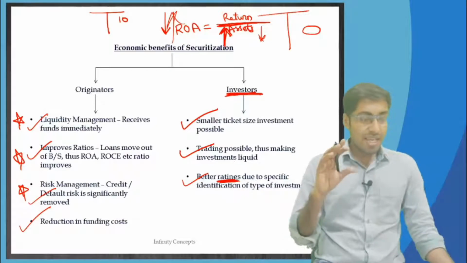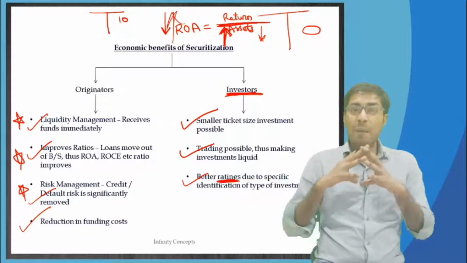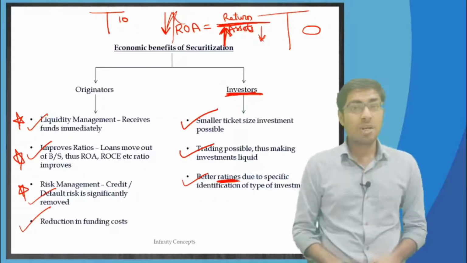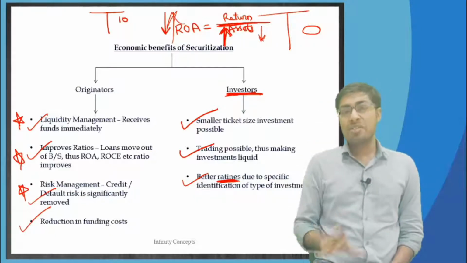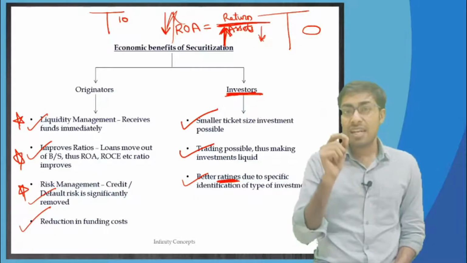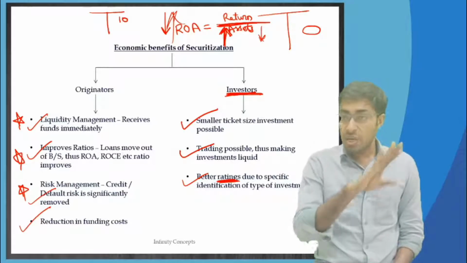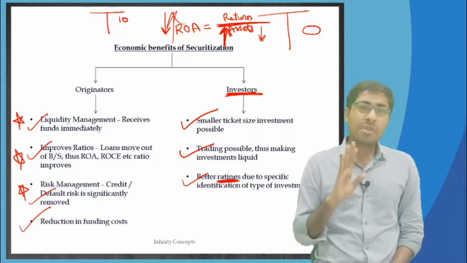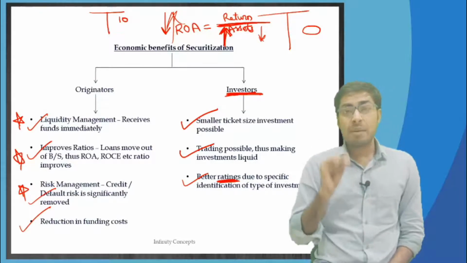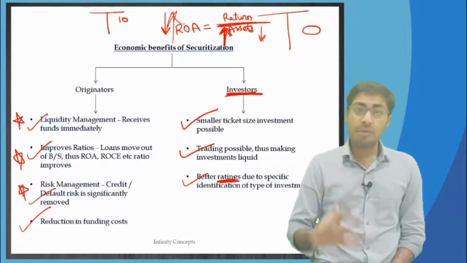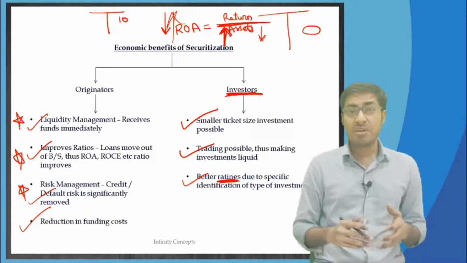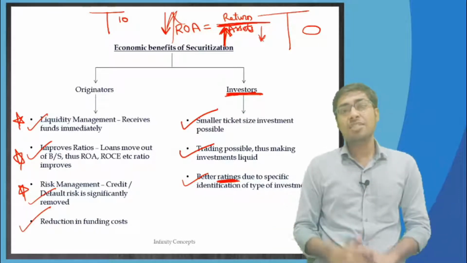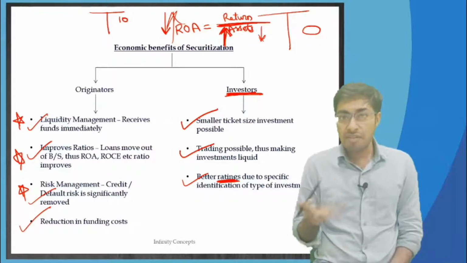So this is the small update of what securitization as a process is. Understand it's a very important process, and there are very few companies who wouldn't have done a securitization process in their whole history of business. All the companies would have technically done it, especially during bad times. When they are in a liquidity crunch, they have to sell the assets from their balance sheet because they don't have money, they want liquidity in their hands.